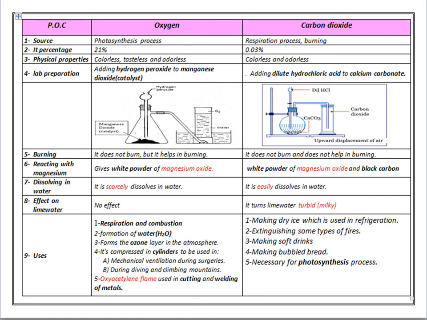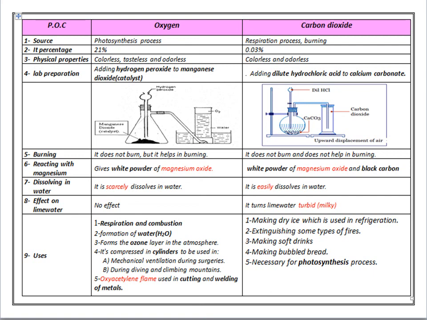The uses of oxygen gas. Oxygen gas is used in respiration and burning processes. Number 2, formation of water, as water consists of 2 hydrogen atoms linked with 1 oxygen atom. Number 3, it forms the ozone layer in the atmosphere.